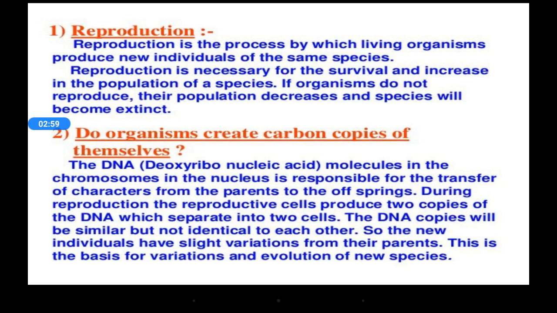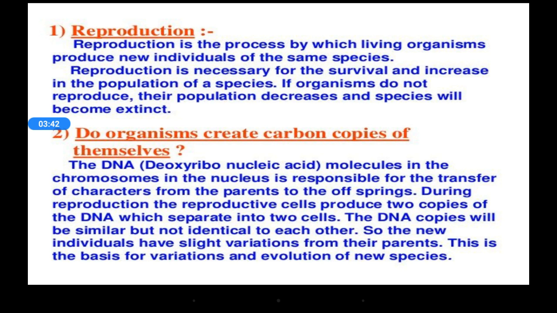In a simple way, reproduction is the process by which living organisms produce new organisms similar to themselves. Similar to themselves means the baby of a human being will look similar to a human, right? The baby of an elephant will be similar to an elephant. Then a question arises, do organisms create a carbon copy of themselves? Carbon copy means exact copy. Are we exact copies? There are some changes, right? We get some characters from our parents, but we cannot say that we are an exact or carbon copy, right?